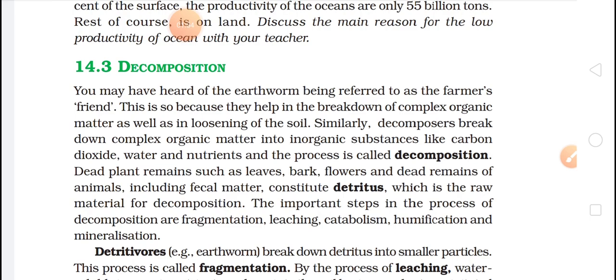This is so because they help in breakdown of complex organic matter as well as in loosening of soil. Similarly, decomposers break down complex organic matter into inorganic substances like carbon dioxide, water, and nutrients, and the process is called decomposition.